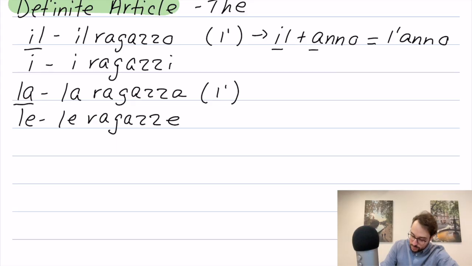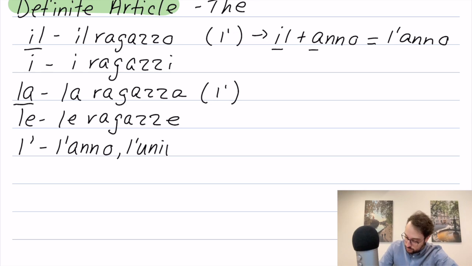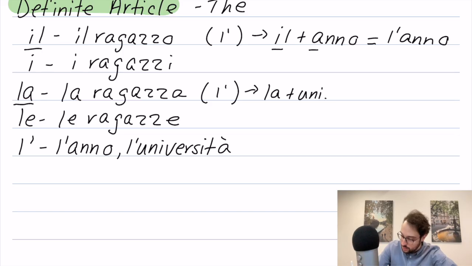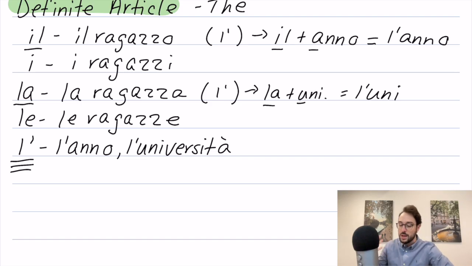I instead just put L with an apostrophe, and I say either l'anno, or the next word that we're going to do is going to be l'università. This is a feminine word because it ends in the letter A, but begins with a vowel. Here we have la plus università. I'm just going to make it uni, just for sake of writing quickly. This becomes l'uni, which does exist in Italian, but you can also fill in the blank and say l'università. So that's how Italians teach it. They just say, well, this article right here, they don't view it as a separate article.